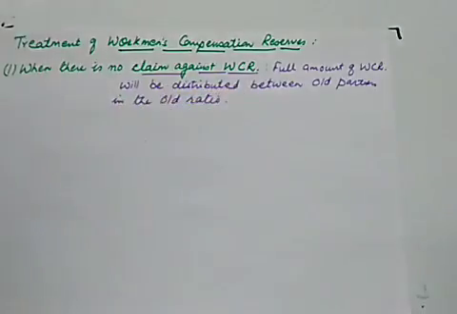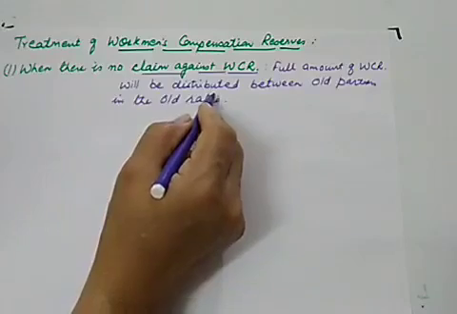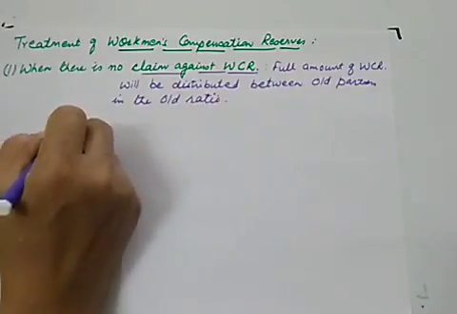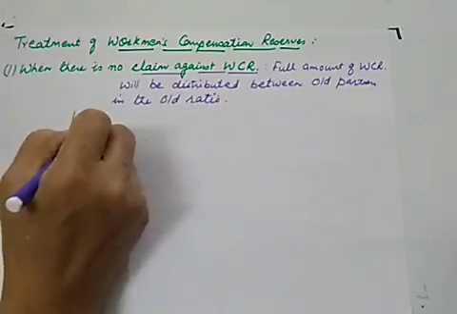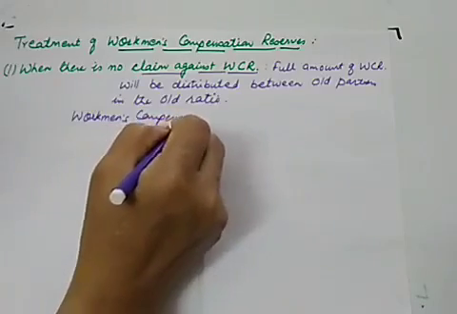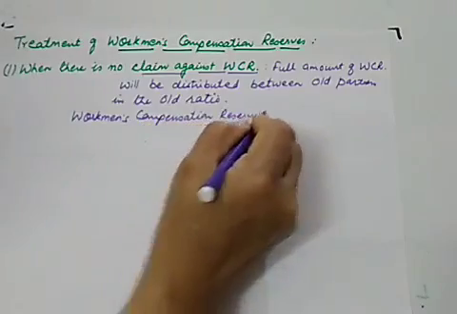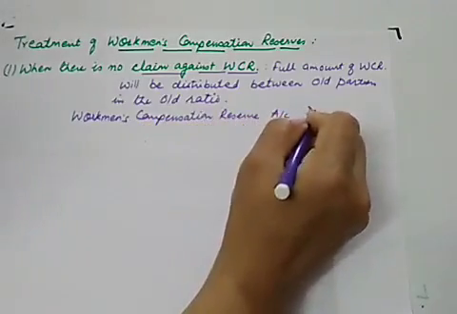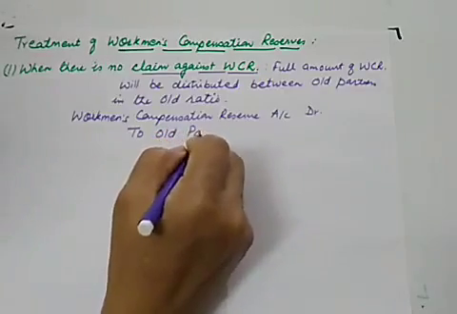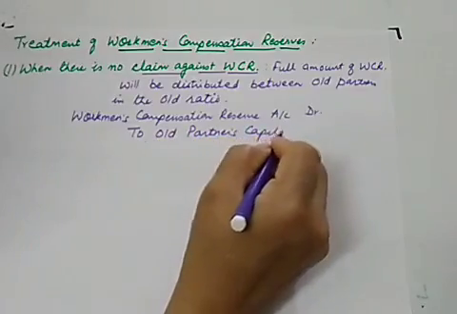And what will be the journal entry? Because it's a benefit, how to give benefit to the partners? By crediting them. So your journal entry will be workman's compensation reserve account debit to old partners capital account.